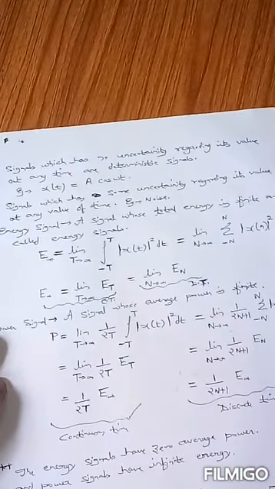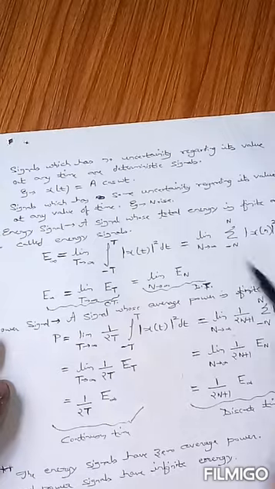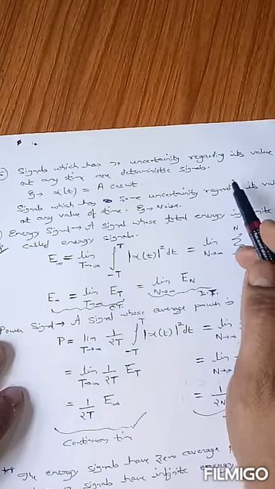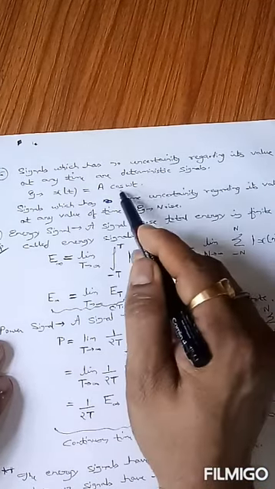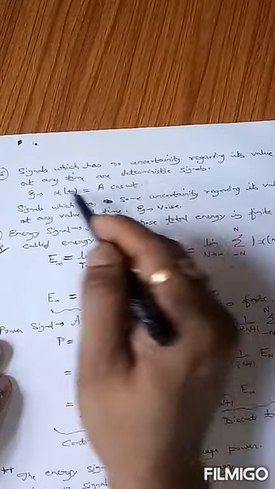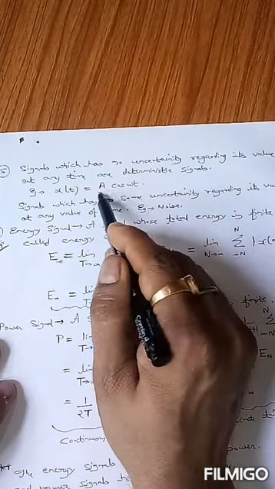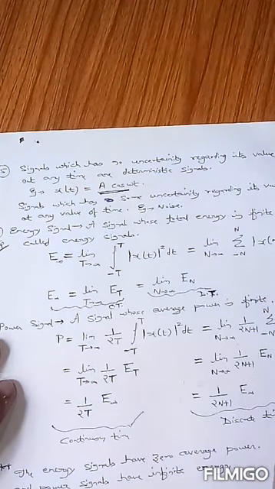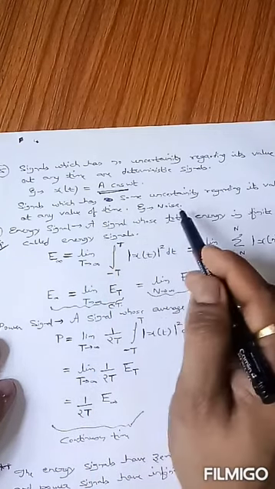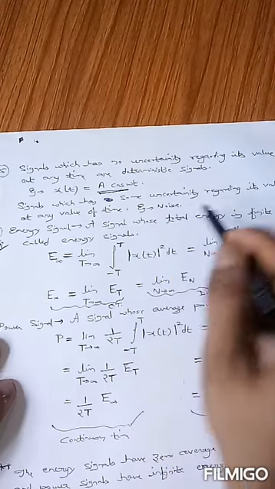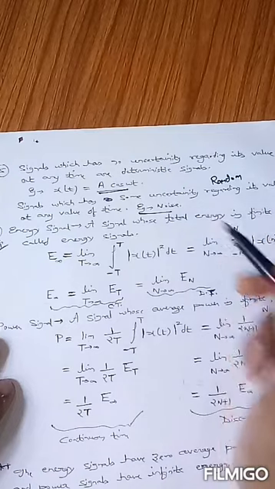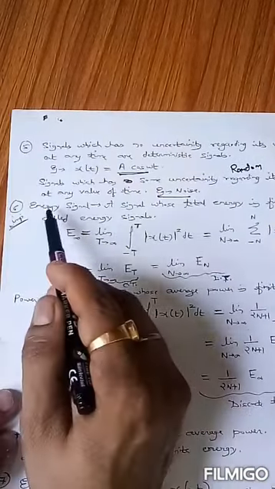Another category is random signals and deterministic signals. Signals which have no uncertainty regarding their value at any time interval are deterministic signals. That is, x(t) is equal to A cos omega t. At any value of t, you can define the value of x(t). So we can say that this is a deterministic signal. You can determine the value at any interval of time. Signals which have some uncertainty regarding their value at any time are known as random signals. This is the category of random signals. Example, noise.